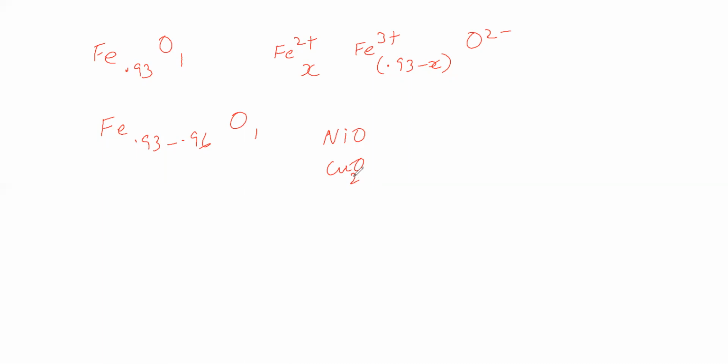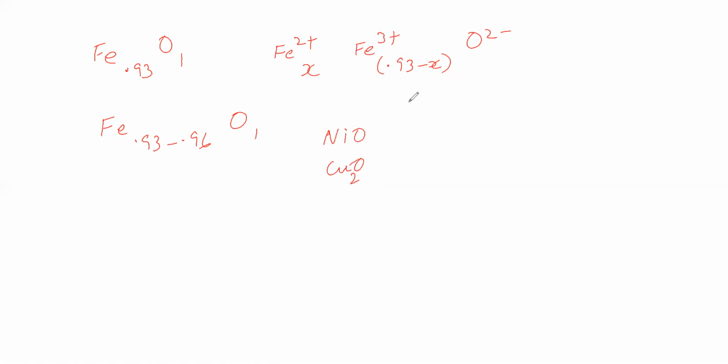So this is about imperfections in solids, defects in solids. The conclusion is that in defects in solids, imperfections in solids, there are two types: one is point defects, another one is crystal defects.